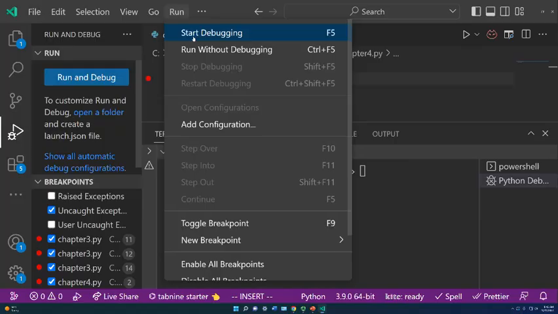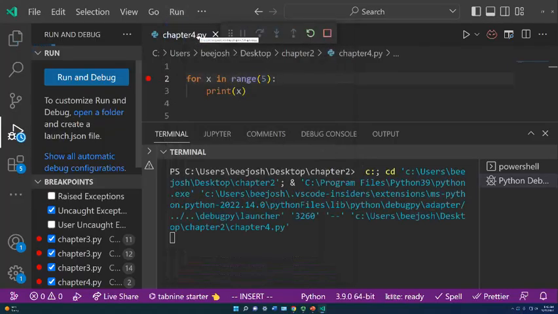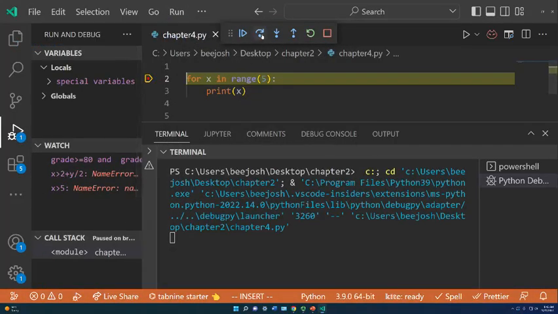Okay, so we have for x in range of 5. Where does x start out? Let's look at the behavior, and we can look at our locals. x is not going to be created until after we do a step over and run this first line.